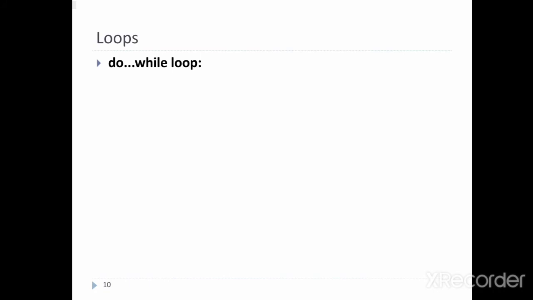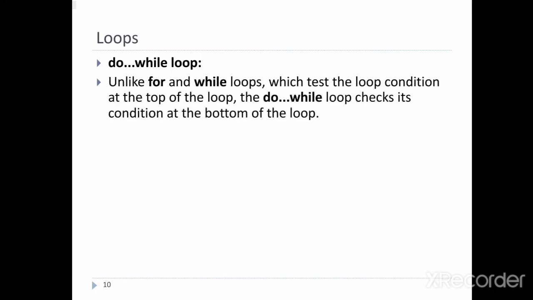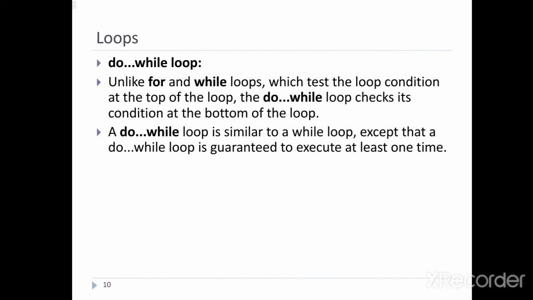So next one is the do while loop. Unlike for and while loops, which test the loop condition at the top of the loop, the do while loop checks its condition at the bottom of the loop. In a while loop, the condition is tested first before the loop is executed, and if the condition is false in the first attempt, then the body of the loop may not be executed even once. On some occasions, it might be necessary to execute the body of the loop before the test is performed. Such situations can be handled with the do while loop.